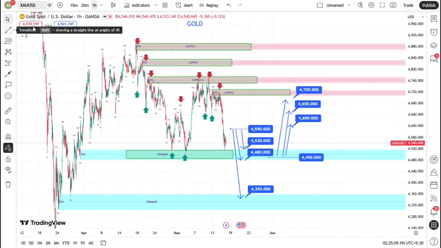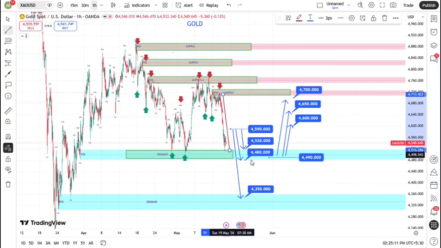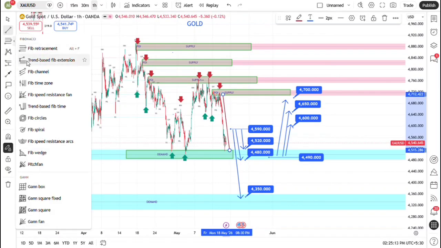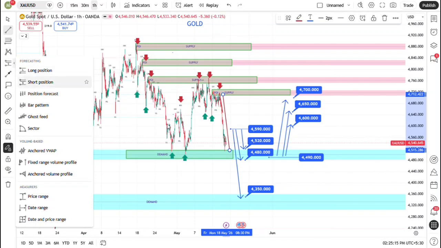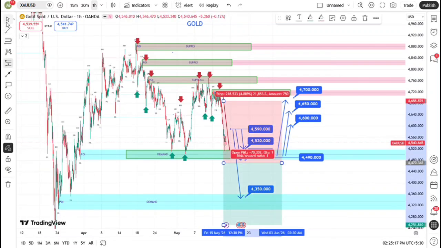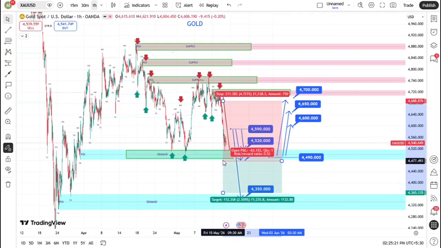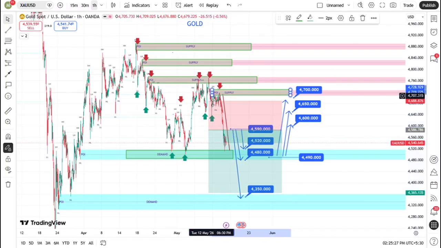Scenario 1, or T1, is set at 4,600. This is our primary objective, where initial profit-taking is expected. Scenario 2, or T2, is located at 4,650, which is a mid-range objective. Finally, Scenario 3, or T3, is set at 4,700. This is our ultimate objective, targeting the external liquidity resting above the recent swing high.